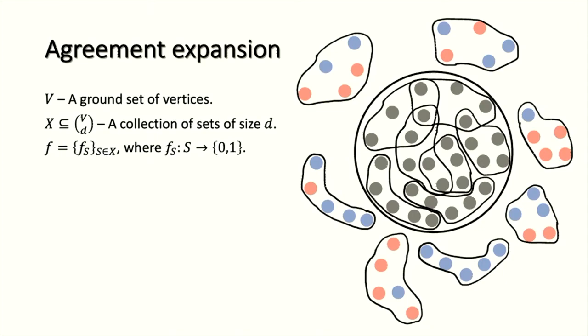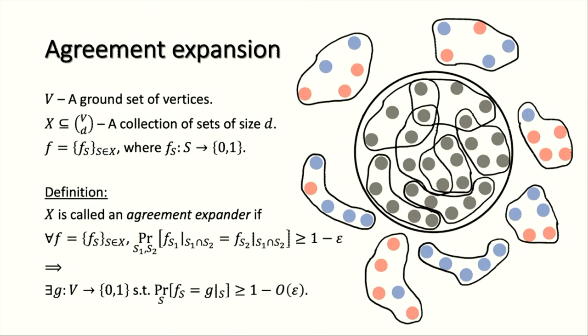The notion of agreement expansion tells us basically that if most pairs agree with each other, so all but epsilon of pairs agree on the intersections, then there is some global function on the entire universe which explains most of the local functions. So we can have some global function which agrees with almost all of the local functions.